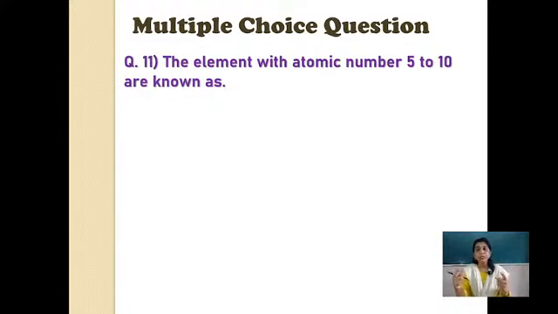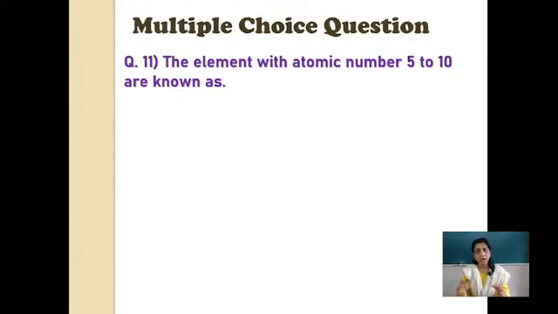Now comes the atomic numbers. First period contains 2 elements. So atomic numbers 1 and 2 are gone there. Second period contains 8 after 2. So 2 plus 8 is 10. When I am ending with the first period, the atomic number is 2. When I am ending with the second period, the atomic number is 10. And what is the question asked here? The elements with atomic number 5 to 10. So this question is talking about the second period.